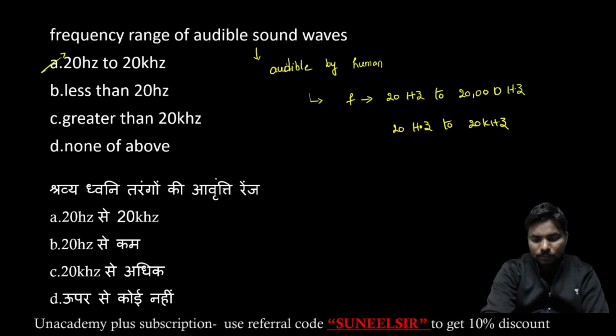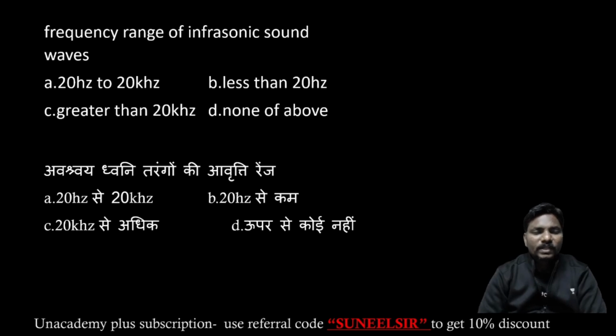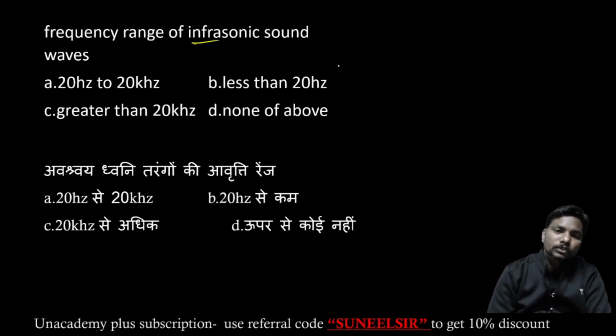Coming to the next one. Frequency range of infrasonic. Infra means less. We know the audible range is 20 hertz to 20 kilohertz, so infra means less than this, low frequency.